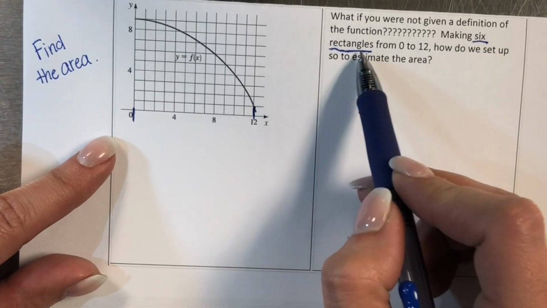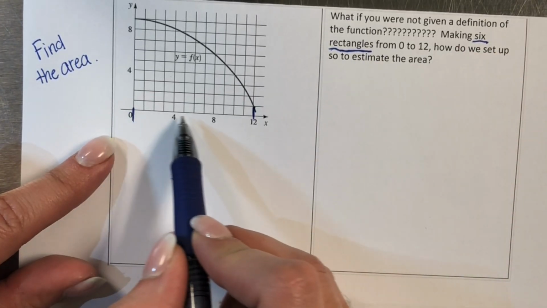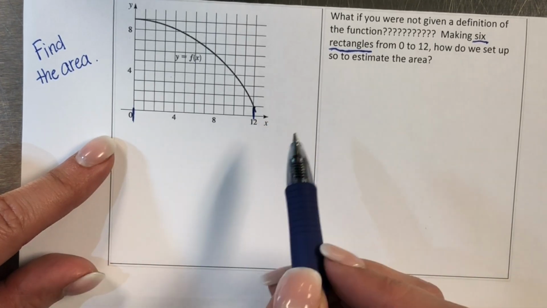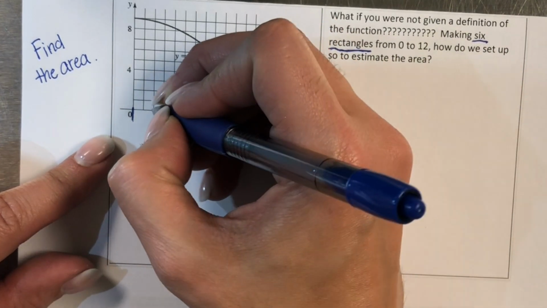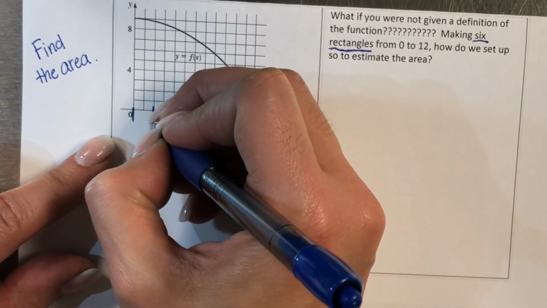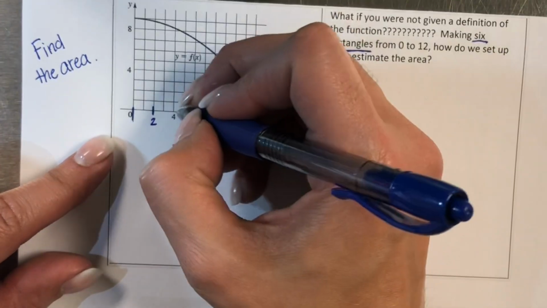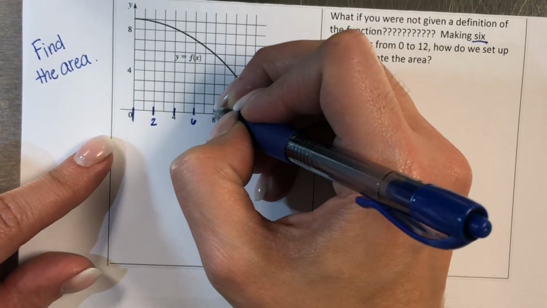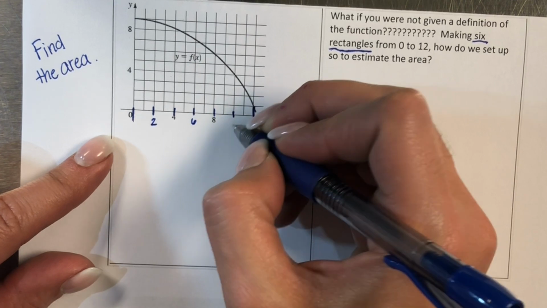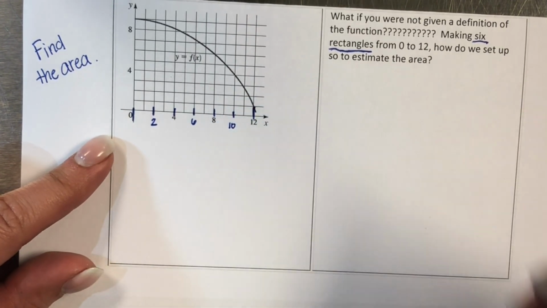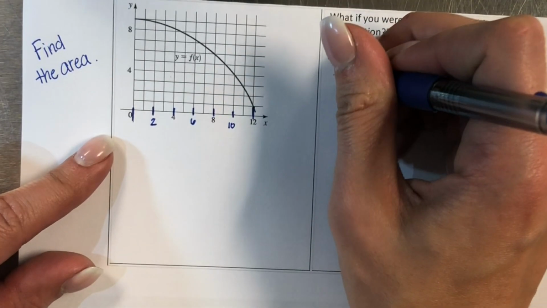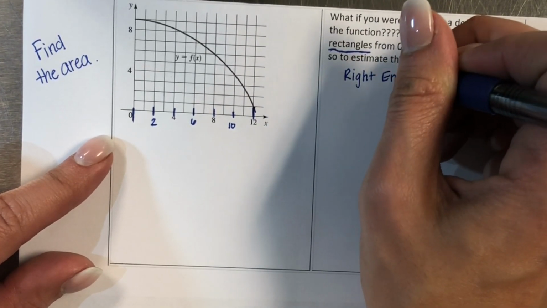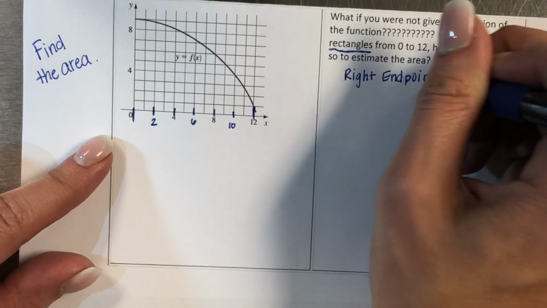Well, if we're making 6 rectangles, we know we have 12 along the bottom, right? 12 divided by 6 means that each of our rectangles is going to have a width of 2. So one of them will go from 0 to 2, 2 to 4, 4 to 6, 6 to 8, 8 to 10, and then one of the rectangles from 10 to 12, right? We are going to go ahead and use right endpoints because that is actually the norm, all right?